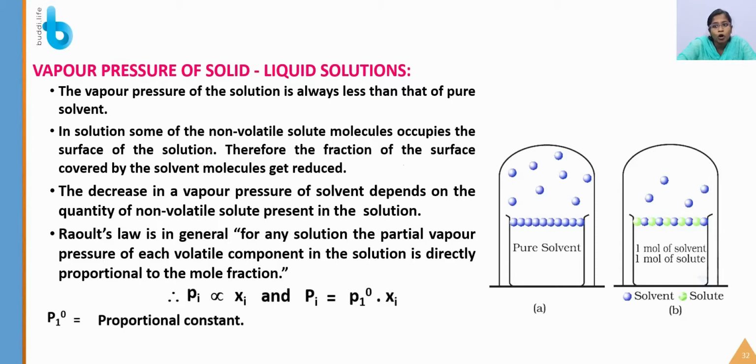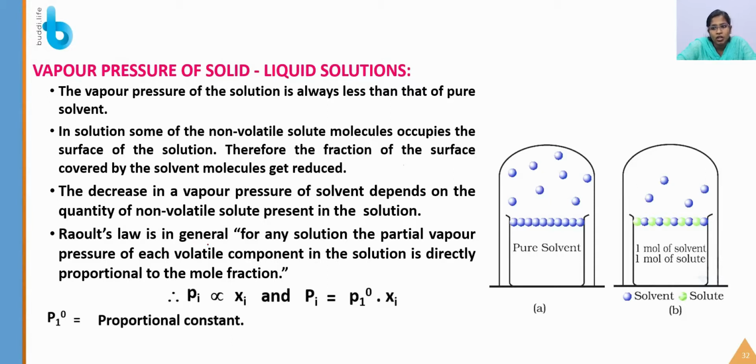In a solution, some of the non-volatile solute molecules occupy the surface of the solution. So the solute that we are adding will occupy the surface of the solvent, and this in turn reduces the vapor pressure of the solvent.